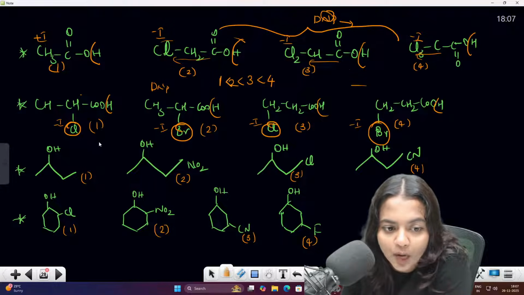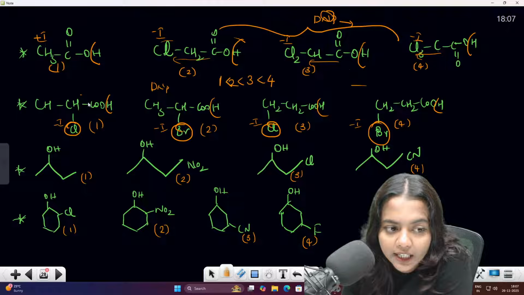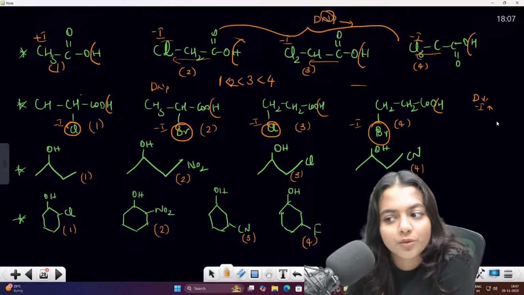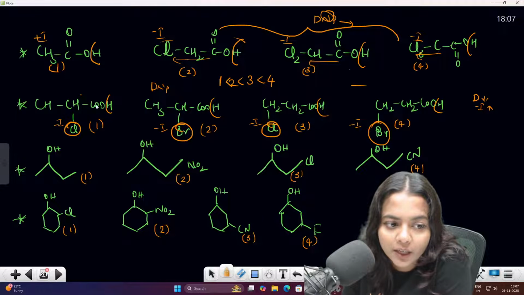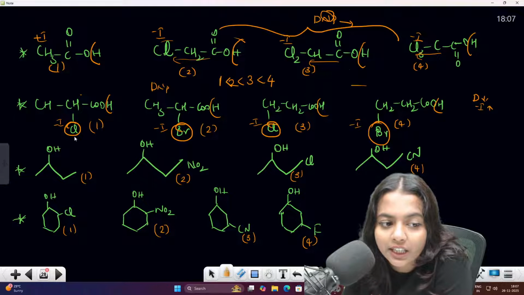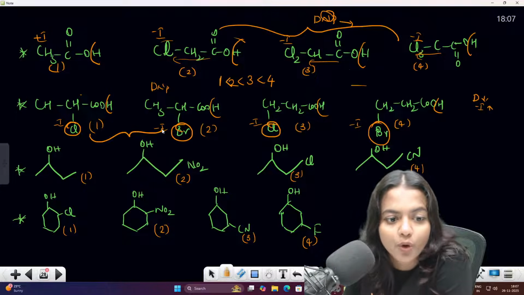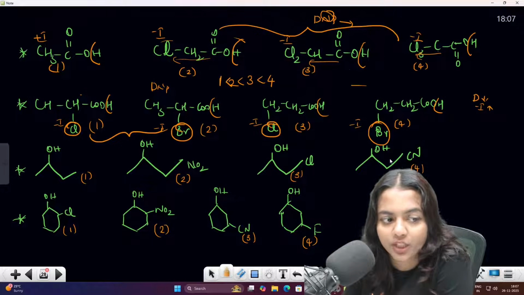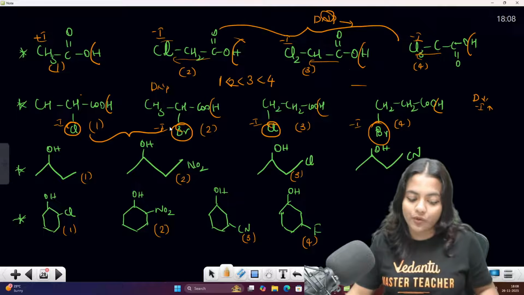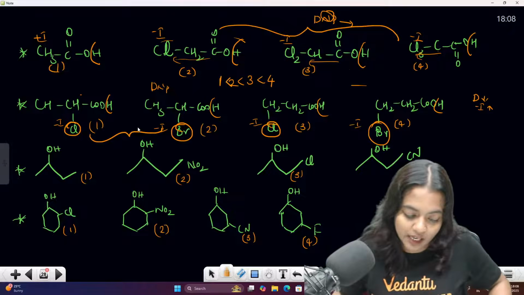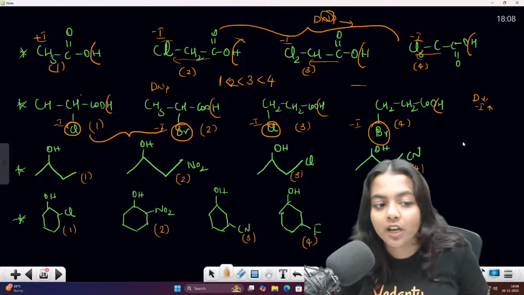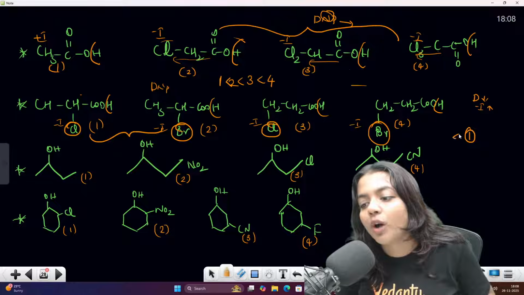Now, while applying the DNP rule, be careful, children. You know that when the distance is less, the minus I effect is more. Correct? So here the distance is less, and here the distance is higher. Here the distance is the same, so this will get more priority. Less distance gets more priority. So, first and second, who will have it? Between chlorine and bromine, the first one will be chlorine, because chlorine is more electronegative. Okay, so chlorine will come, then you have your bromine.